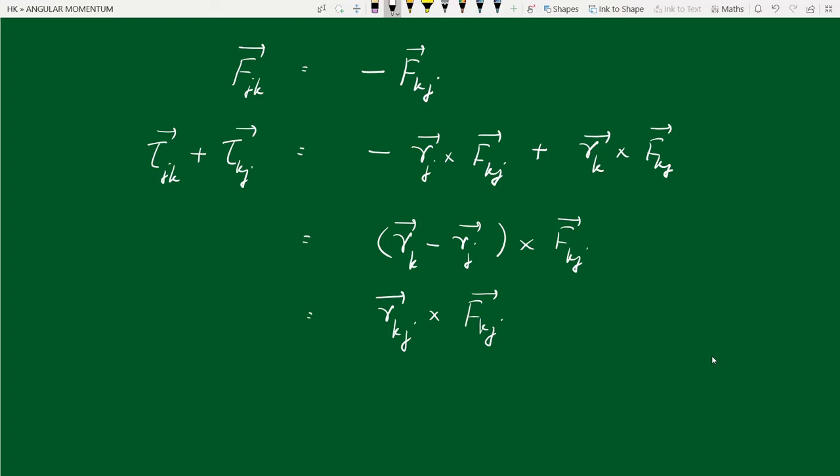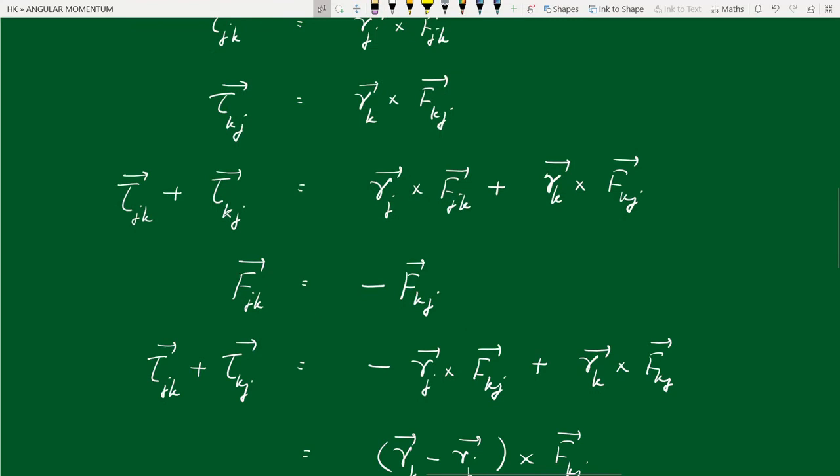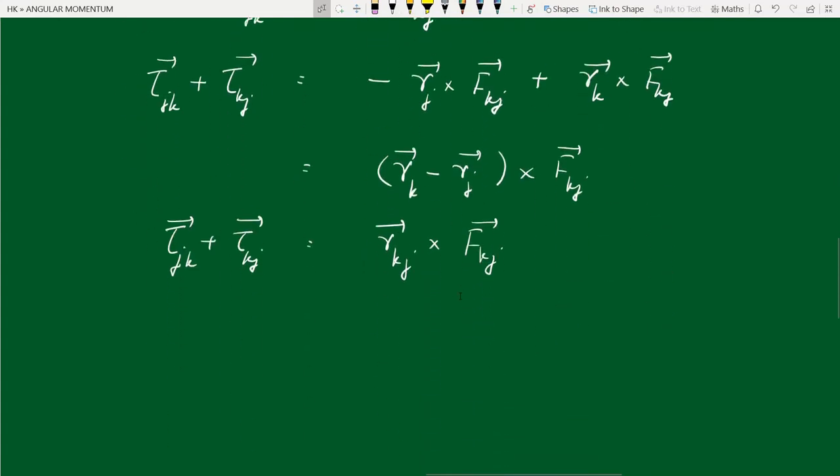rkj is the vector from the jth particle to the kth particle, and fkj is the force on the kth particle by the jth particle. So this is tau jk plus tau kj. These are internal torques, in the sense that torque on the jth particle due to the kth particle, plus torque on the kth particle due to the jth particle. Now the question is, will these internal torques cancel each other? Just in the same way we say that fjk plus fkj is 0, internal forces cancel pairwise. In the same way, can we say that internal torques cancel pairwise?